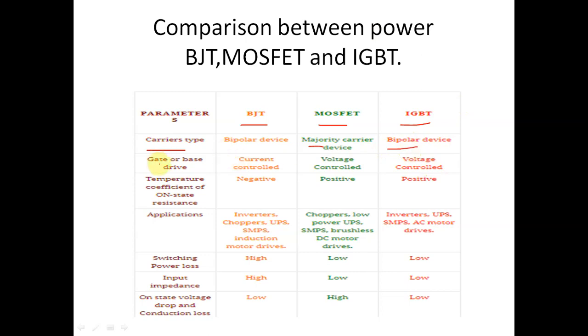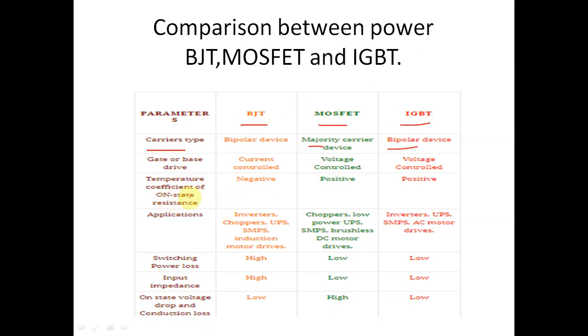Second parameter is the gate or base drive. BJT is a current controlled device, MOSFET is a voltage controlled device, and similarly IGBT is also a voltage controlled device. Now, temperature coefficient of on-state resistance. We already studied this in the advantages, disadvantages and applications of power BJT, MOSFET and IGBT.